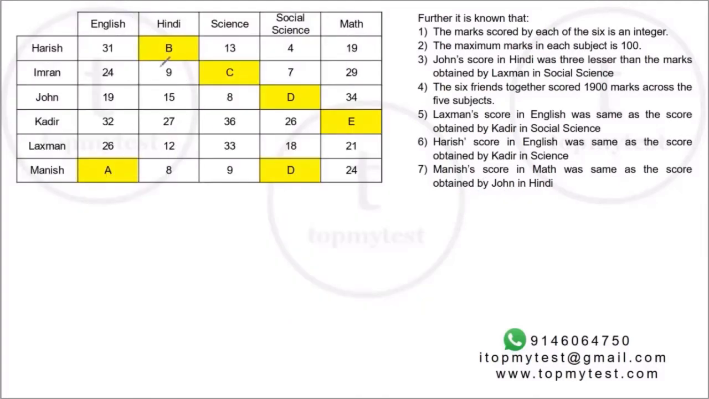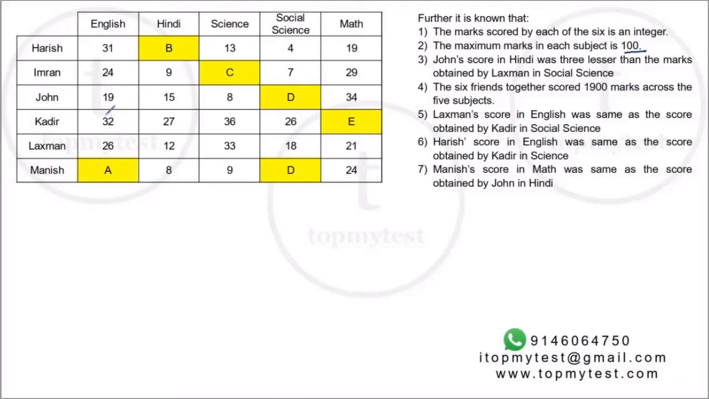Okay. So I've marked who's got the lowest as well. As I said, 1.5 minutes to reach this stage. Be a little careful. Don't rush into it. Let's see. First one says marks scored by each of the 6 is an integer. Maximum marks in a subject is 100. So none of these scores can be 100, even the ones which are missing.